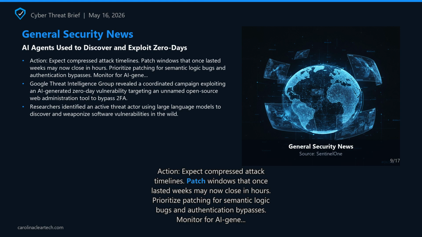Source: Bleeping Computer. AI agents used to discover and exploit 0-days. Google Threat Intelligence Group revealed a coordinated campaign exploiting an AI-generated 0-day vulnerability, targeting an unnamed open-source web administration tool to bypass 2FA. Researchers identified an active threat actor using large language models to discover and weaponize software vulnerabilities in the wild.